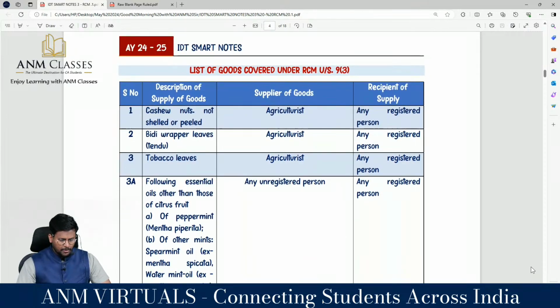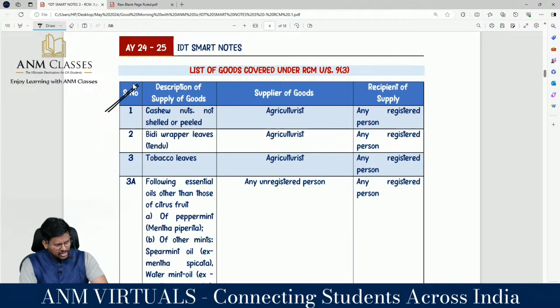Number 1, cashew nut, not shelled or peeled. That means raw cashew nut. The supplier of the goods is an agriculturist, and the recipient is any registered person. So, if you are a registered person purchasing cashew nut, not shelled or peeled, then the recipient, being a registered person situated in the taxable territory, is the person liable to pay GST on reverse charge basis. So, the first one is cashew nut, not shelled or peeled.